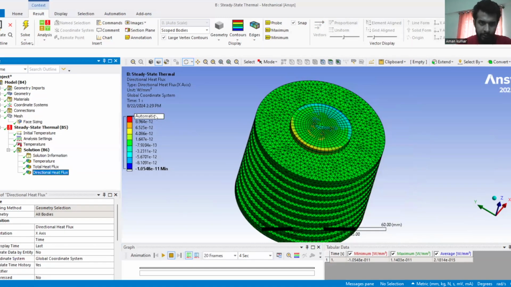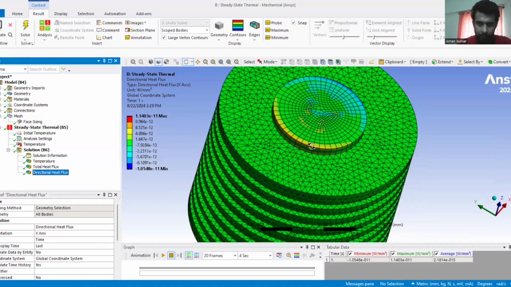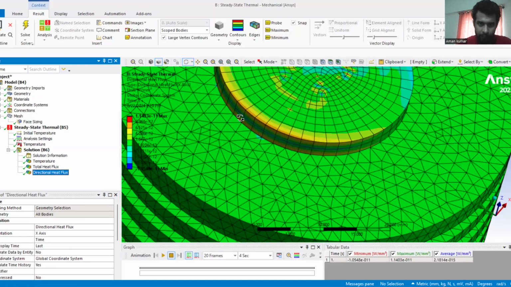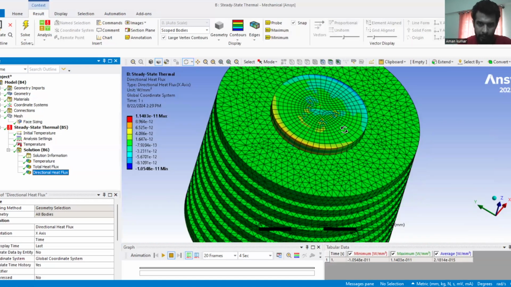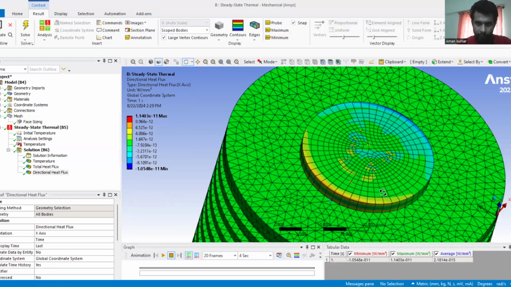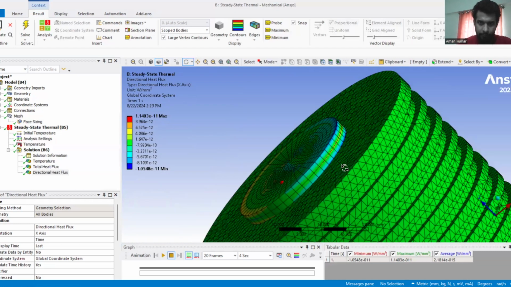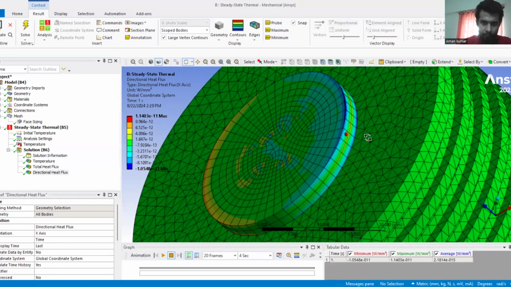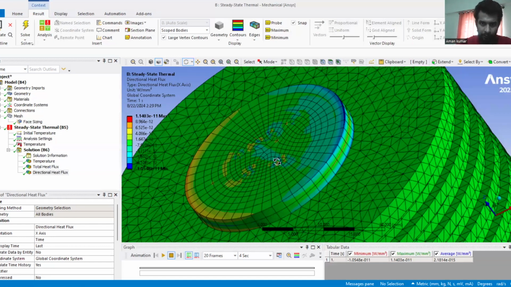You can also see the result. The maximum value is 1.4 e to the power minus 11. You can see at this interface point, which is shown in the red color, and the minimum is minus 1.045 e to the power minus 11, that is in blue color, which is shown at this interface.